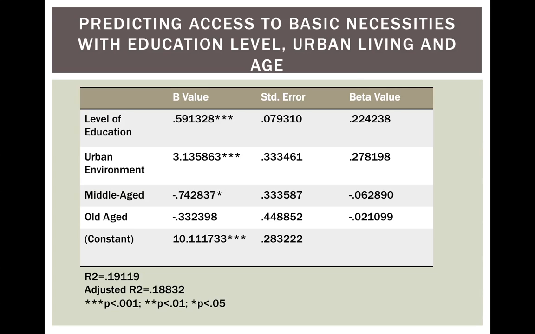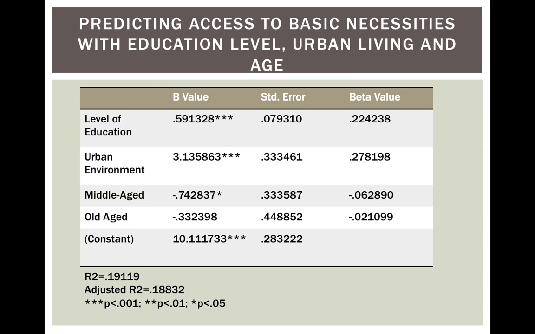The beta value for living in an urban environment is the highest at 0.27, meaning that living in an urban environment is the best predictor for obtaining basic necessities, while middle-aged has the lowest beta score at negative 0.06, meaning that being middle-aged has the least influence on being able to obtain basic necessities.